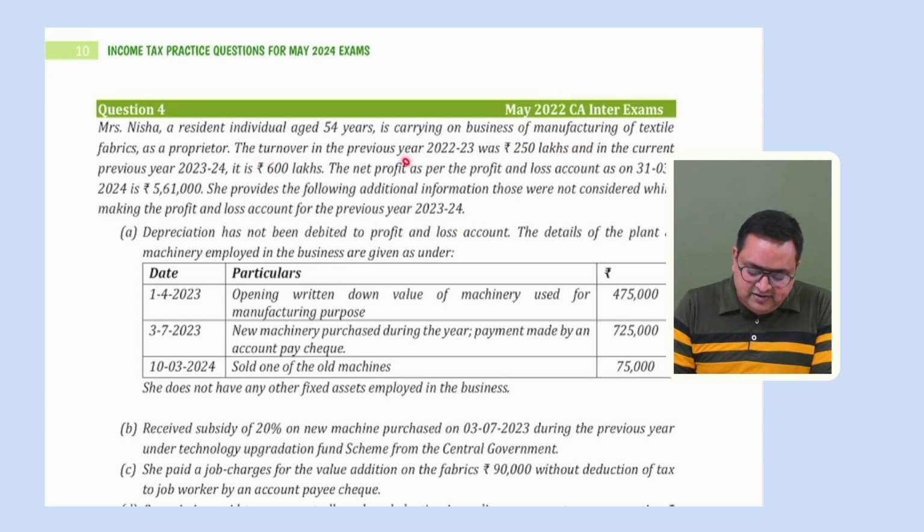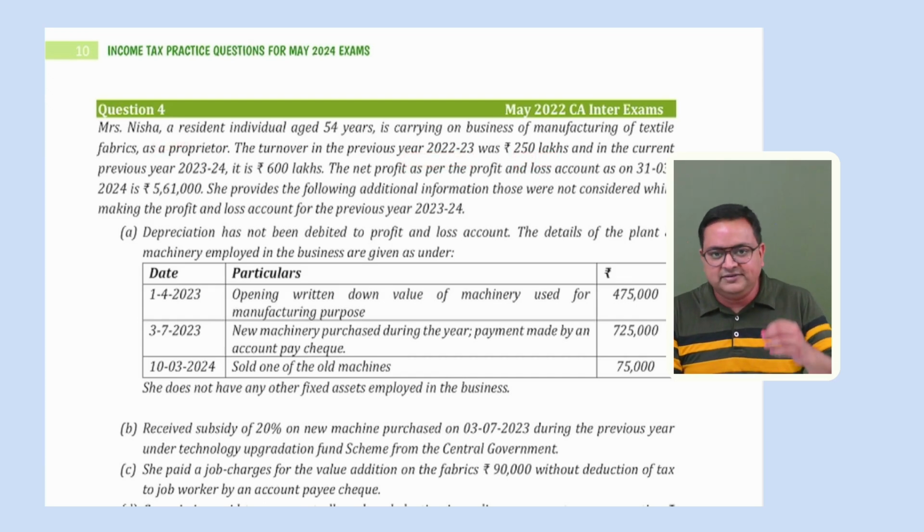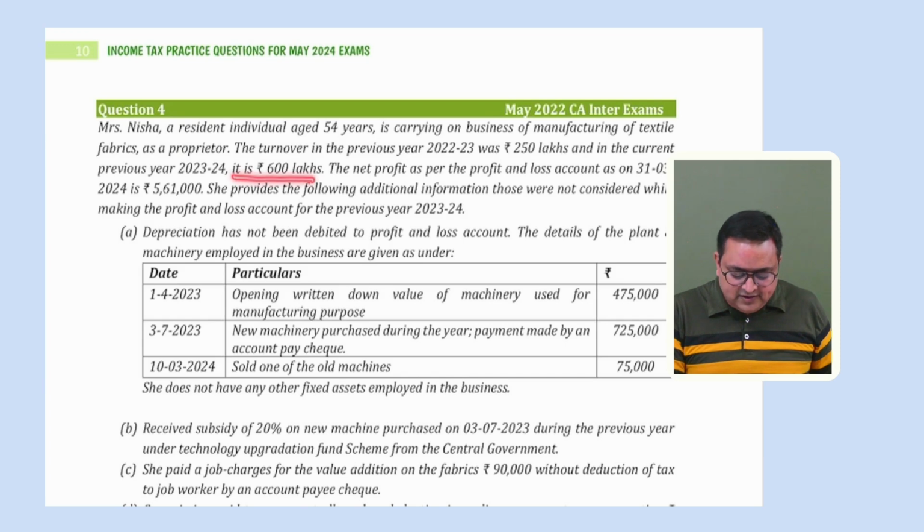The turnover in the previous year was 250 lakh. Okay, the last year turnover was above 1 crore. So this assessee is also eligible to deduct TDS. Whenever she makes a payment, she should deduct TDS also if the TDS provisions are applicable. Otherwise, 30% of that amount would be disallowed. And the current previous year, the turnover is 600 lakh.